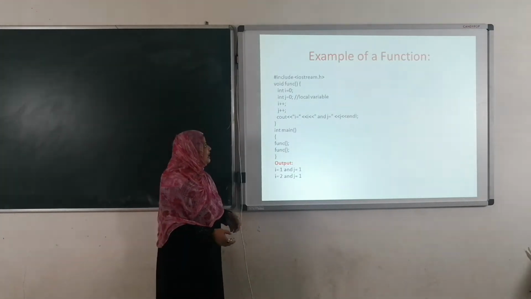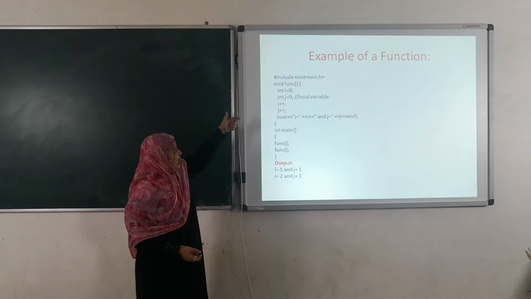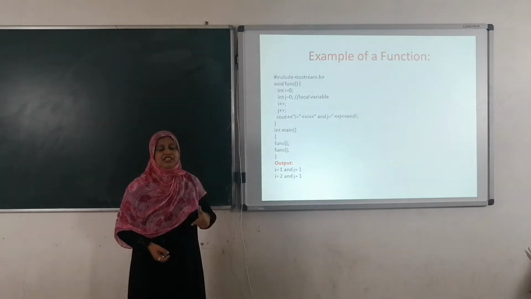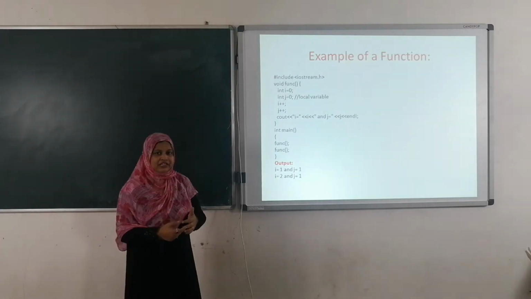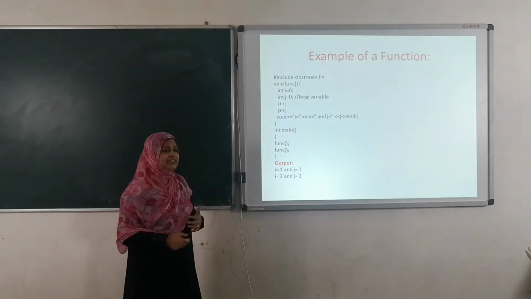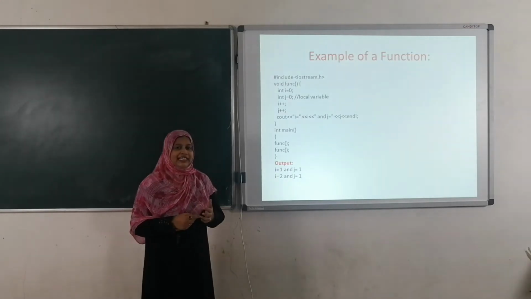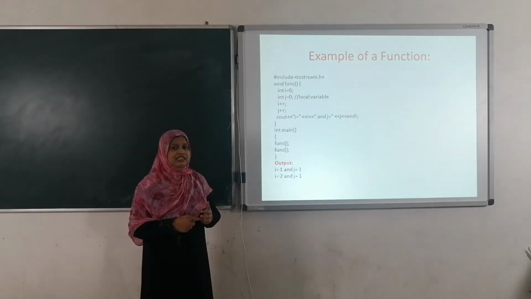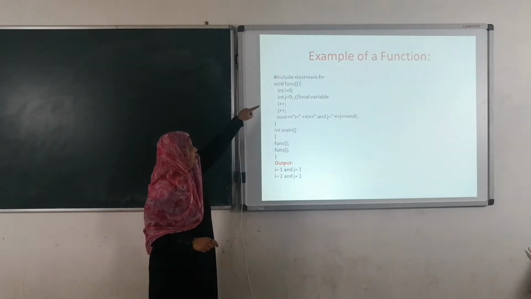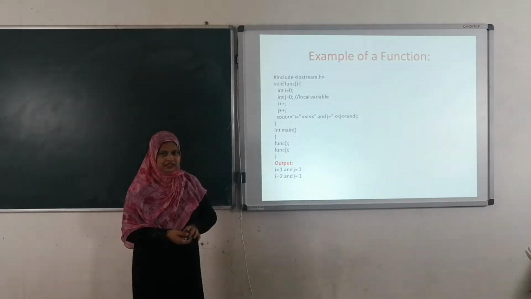Here I am defining the function. What type of operations we are going to perform in that particular function is known as defining the function. Declaring the function means what is the function name, what is the return type of the function, all those things are going to be present in the declaration of a function. This is the declaration of a function, this is the definition of a function.